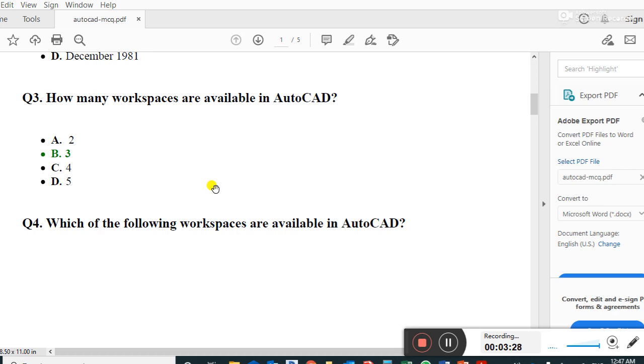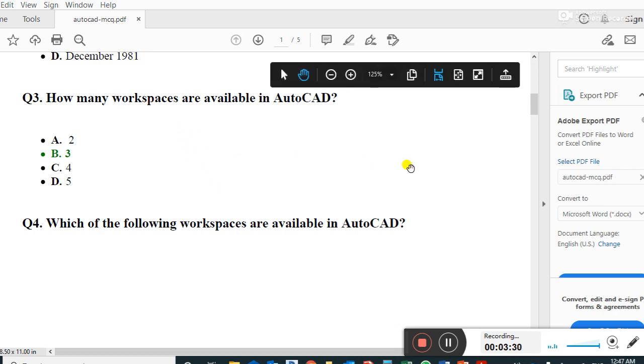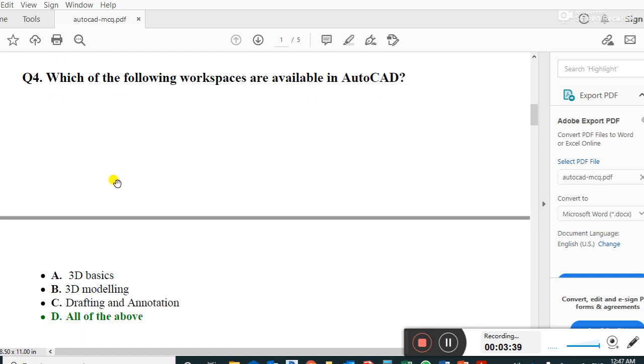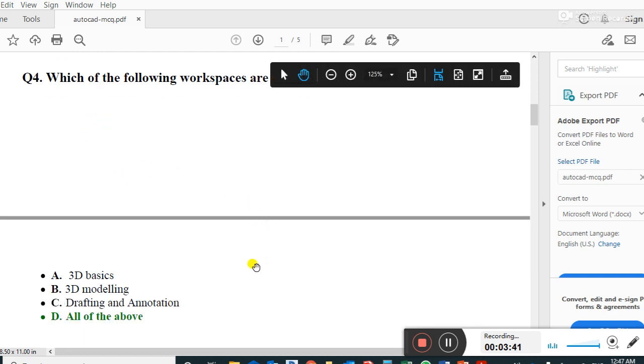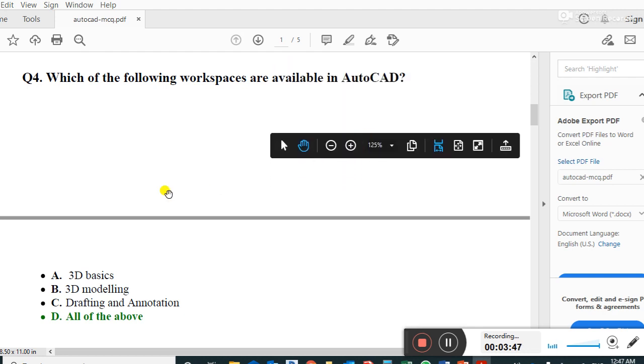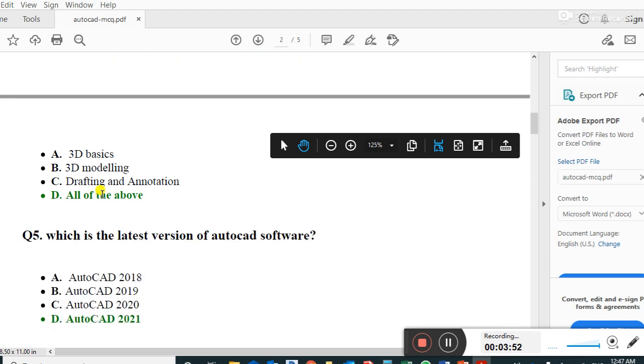Third, how many workspaces are available in AutoCAD? Guys, option B, 3 workspaces are available in AutoCAD. Fourth, which of the following workspaces is available in AutoCAD?